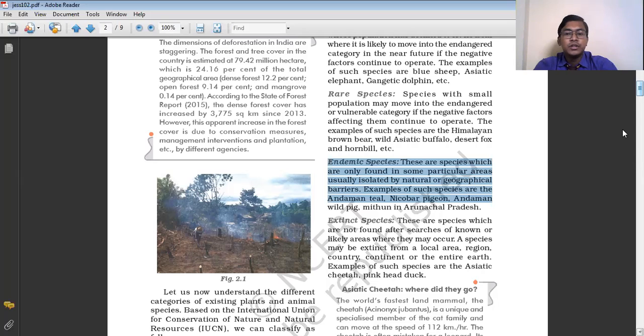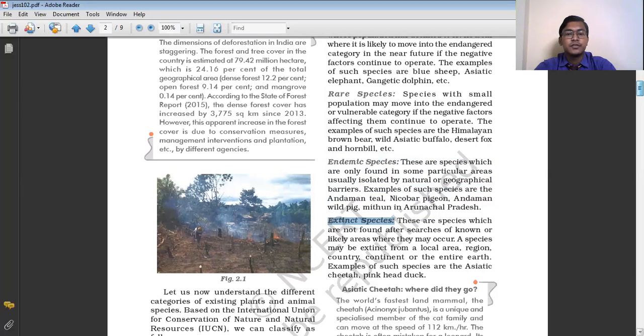Like the Mithun in Arunachal Pradesh. Mithun is a type of buffalo. Okay, we cannot say buffalo, but the name is only Mithun. It's a type of animal. So that was the endemic species.